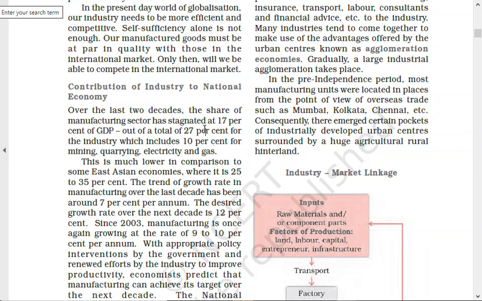Of course, these things are also produced, right? Electricity is produced, so you can say that is the electricity industry. But if you talk about tangible things which we can see, touch, and sell, the share is only 17%. So it has stagnated. Why it has stagnated, we also have to understand. It says this is much lower in comparison to some Southeast Asian economies, where it is 25% to 35%. If stagnation takes place, that means not many industries are being opened in India.